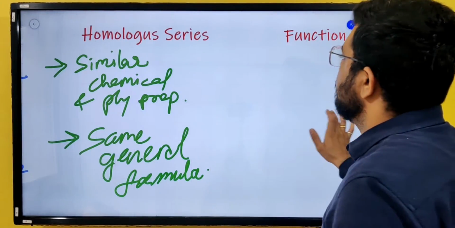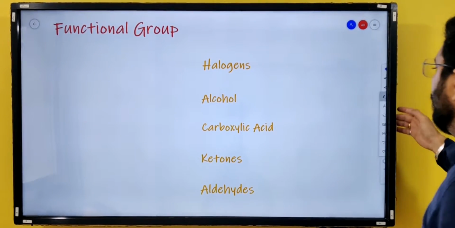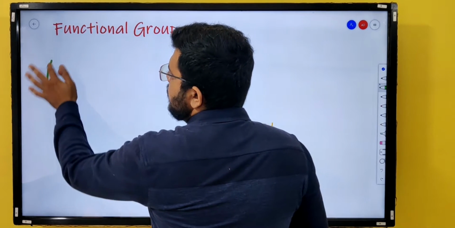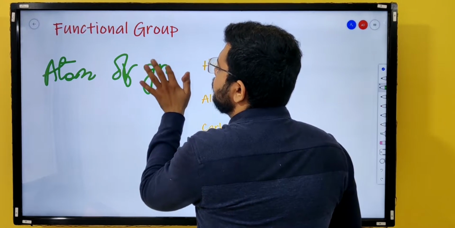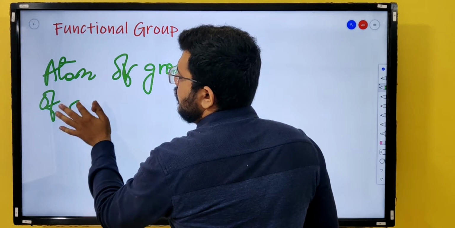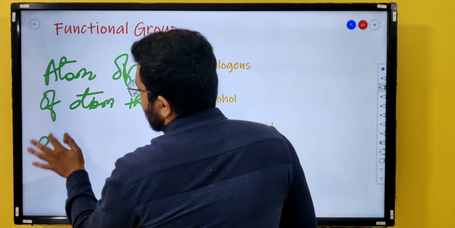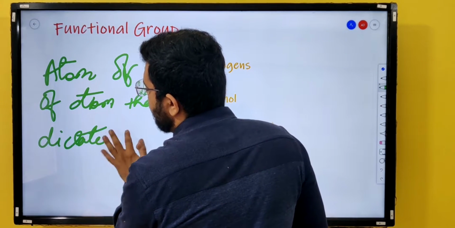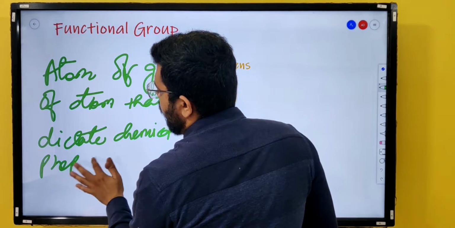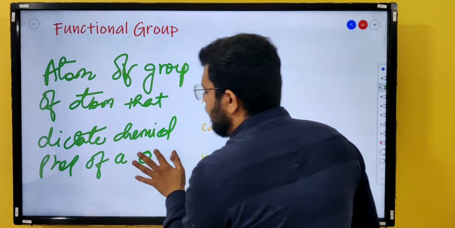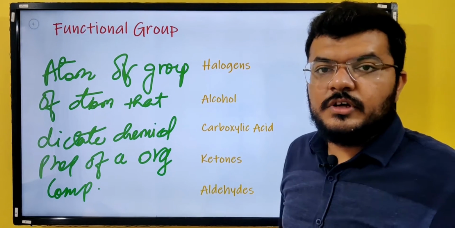Now let's get to the other classification of the hydrocarbon, that is functional group. What is a functional group? A functional group is an atom or group of atoms that dictate the chemical properties of an organic compound, right? Of an organic compound.